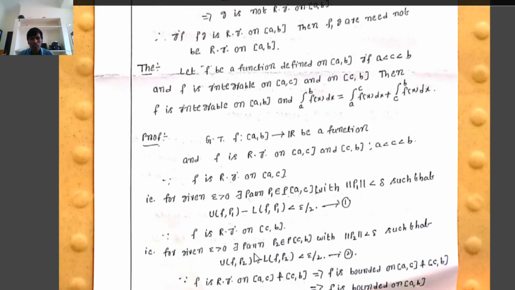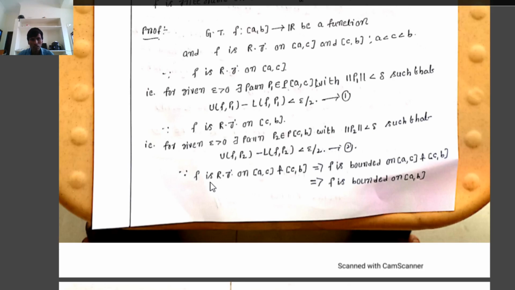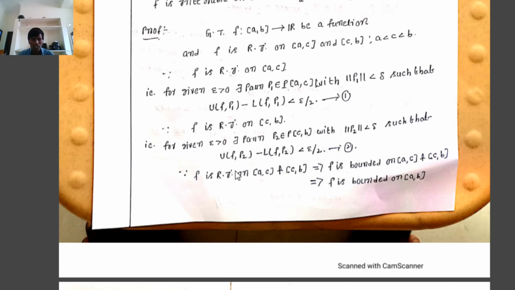First we have to show that f is a bounded function on the closed interval [a, b]. Since f is Riemann integrable on [a, c] and [c, b], and every Riemann integrable function must be bounded, f is bounded on [a, c] and also bounded on [c, b], where c is a point between a and b. That implies f is automatically bounded on the closed interval [a, b]. So f is a bounded function on [a, b].